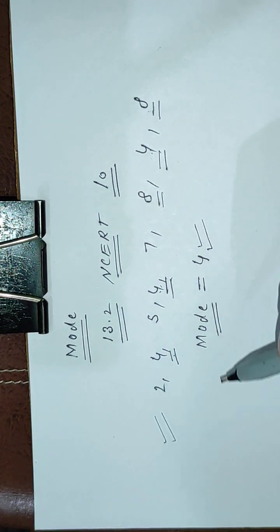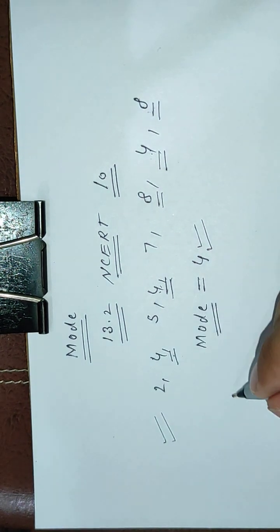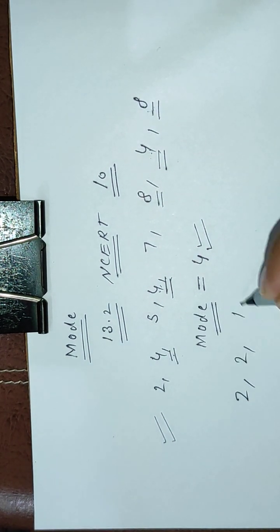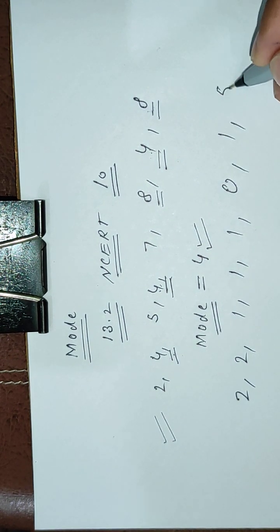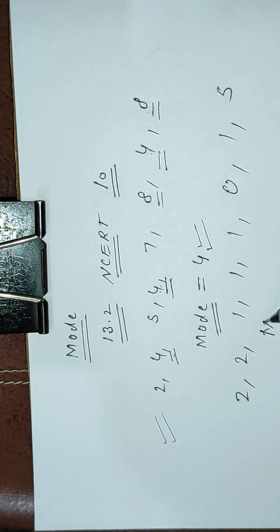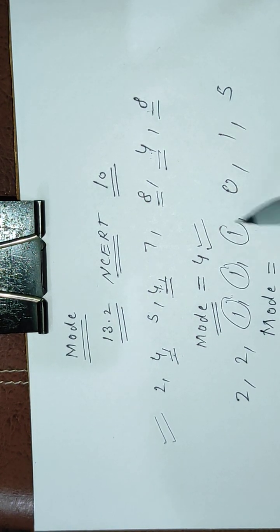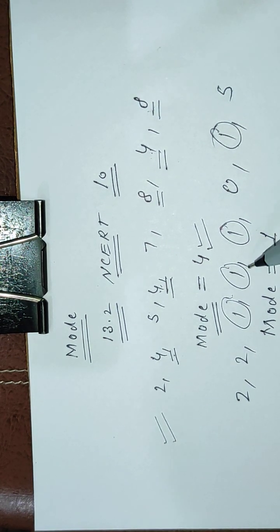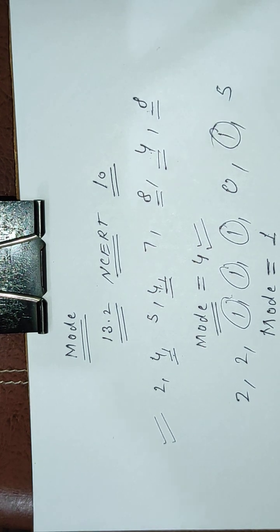This data is ungrouped. So let us take another example. Suppose we have such a data. Then what will be the mode of this data? Can you say? The mode of this data will be 1, because 1 is occurring frequently, 4 times here. So therefore mode of this data will be 1. Okay.